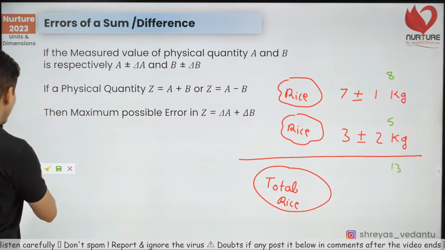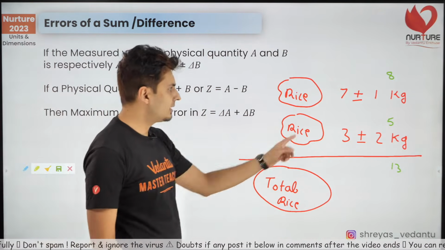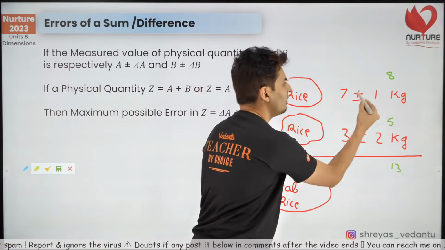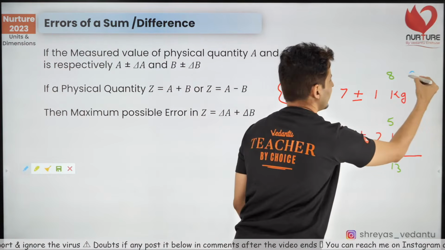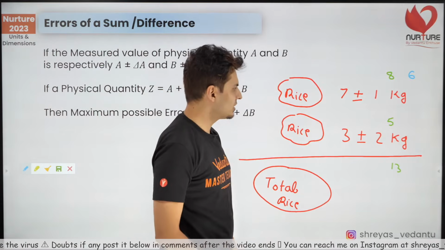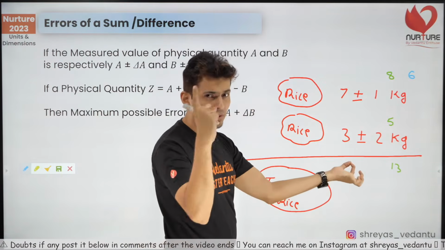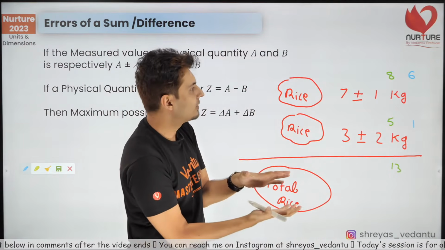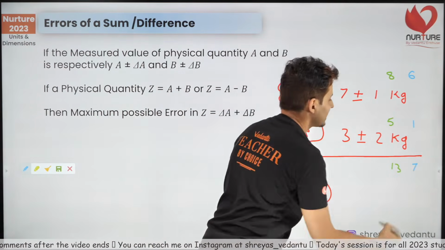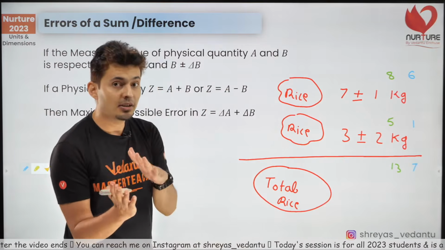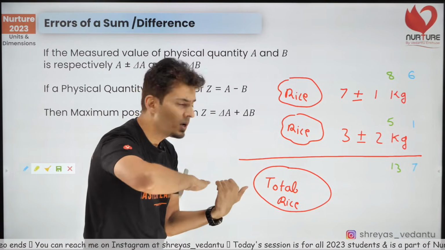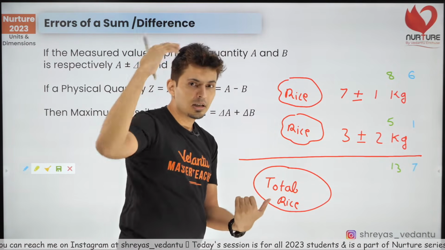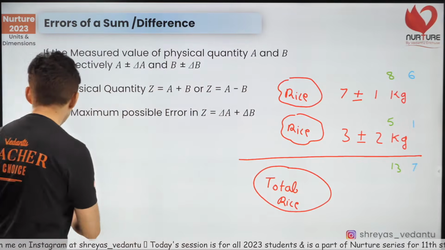Similarly, the other extreme case is maybe you have only 6 kg of rice from here and 3 minus 2 is 1 kg from there. That's the lowest possible value. So 6 plus 1 is nothing but 7. So you might have 7 kg, that's the least value. Highest value is 13 kg. So anywhere in between.